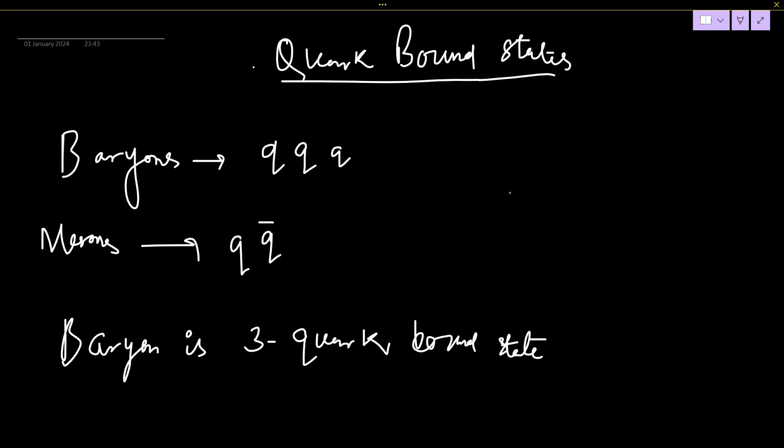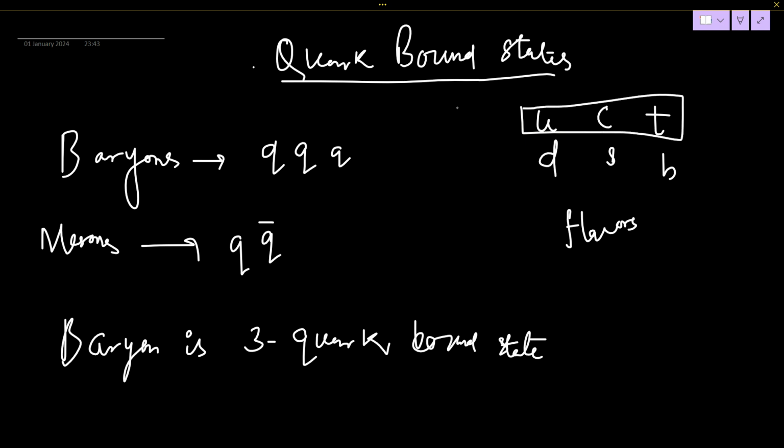So what are the quarks we have studied? Up, down, charm, strange, and top, bottom. These are the different flavors of quark. Up, charm, and top have plus 2 by 3 electronic charge, and down, strange, and bottom have minus 1 by 3 electronic charge.